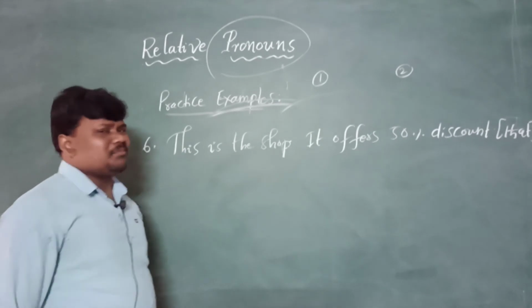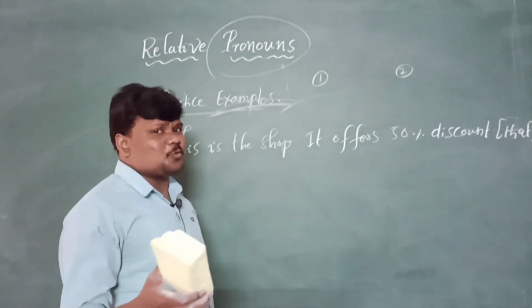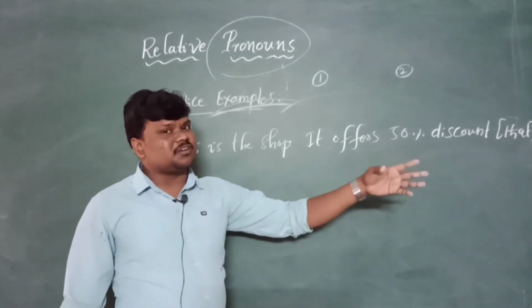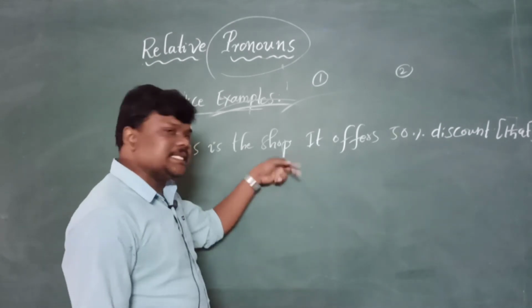I hope many of you have a doubt: what is the difference between that and which? Let me explain in this example.